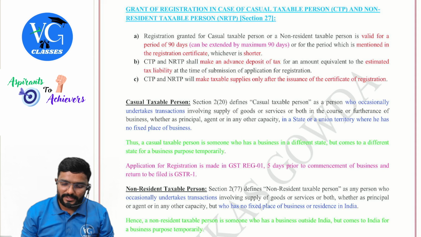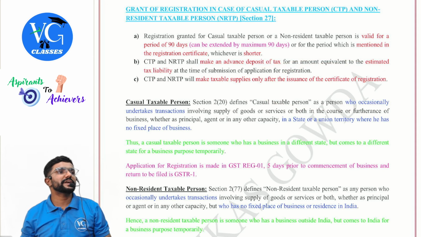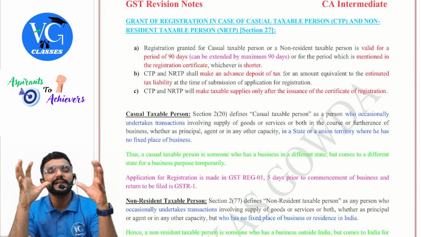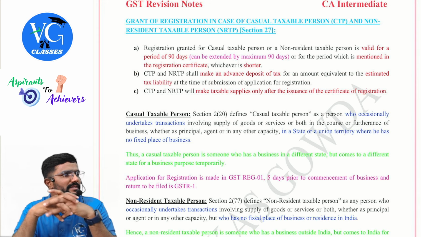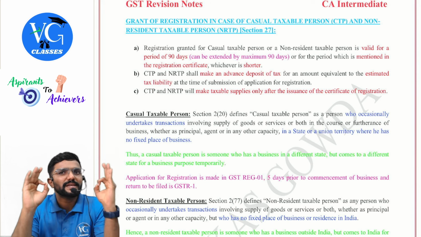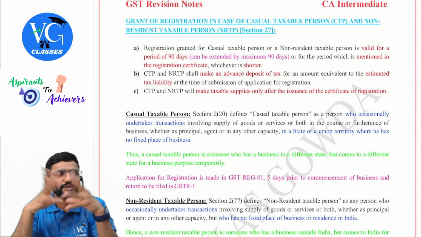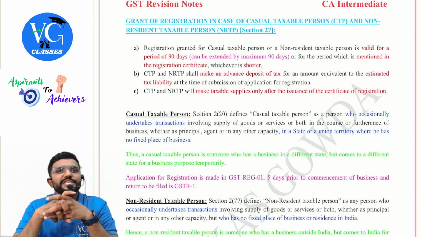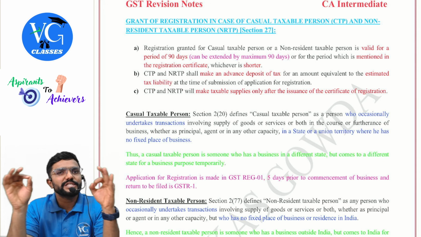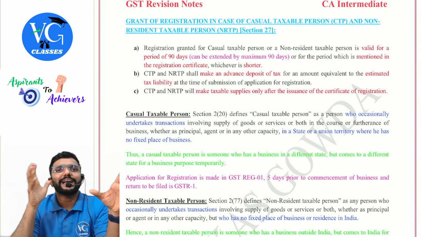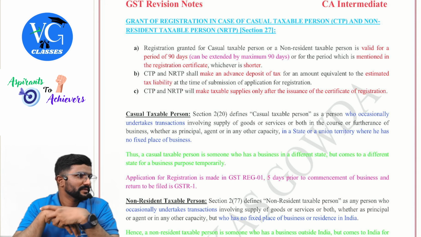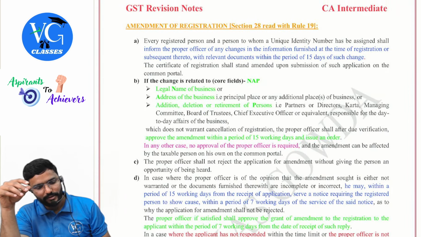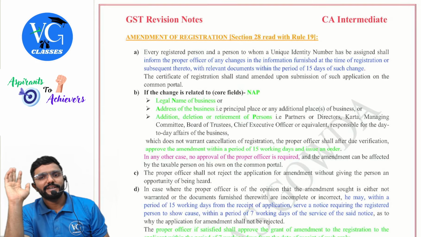So they can make taxable supply only once they have obtained a certificate of registration. Guys, only for CTP one exception is there. For NRTP and CTP, is registration mandatory? Yes. But if CTP is supplying notified handicraft goods or goods which are predominantly made by hand, for them registration is not mandatory. They have to get registered only if their turnover crosses 10 lakh or 20 lakh. Normal registration procedure and all done, guys.